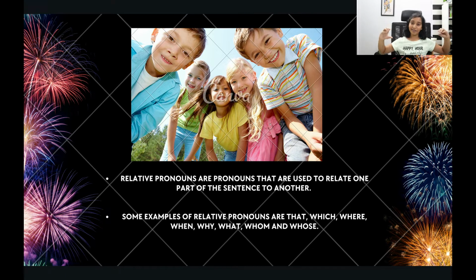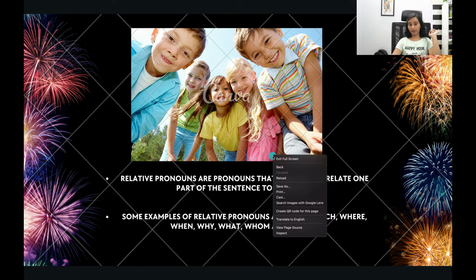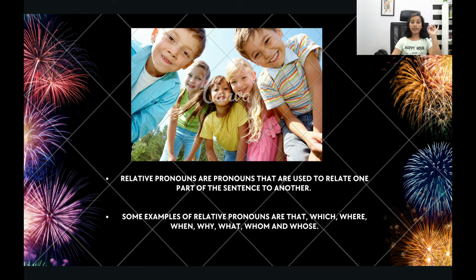Let's see some examples. That, which, where, when, why, what, whom and whose are relative pronouns. Remember, it's not relative, it's relative. Okay? Understood? Fine, let's move.